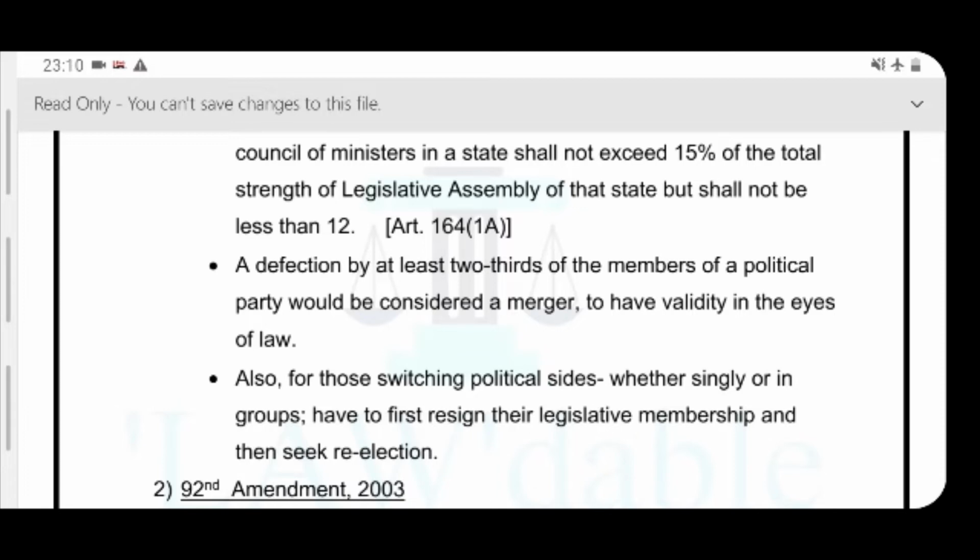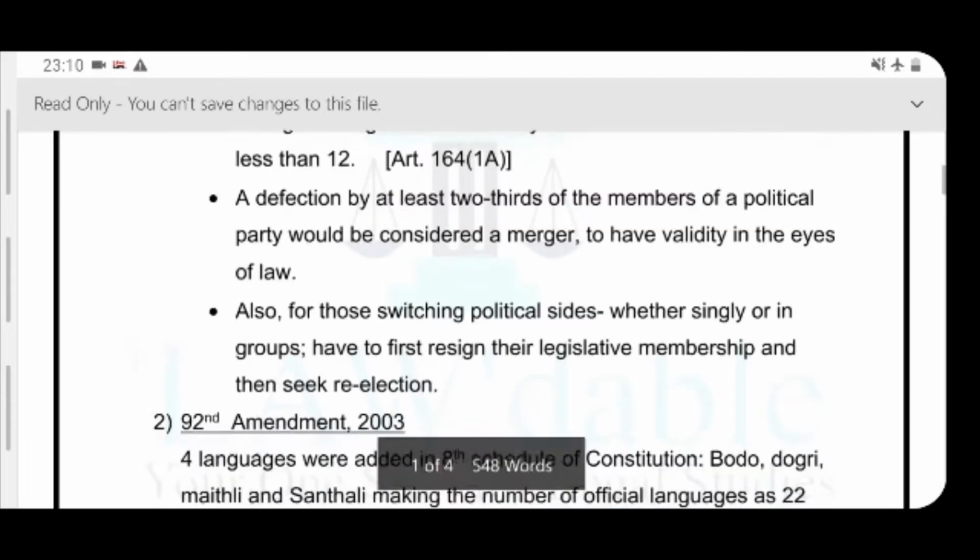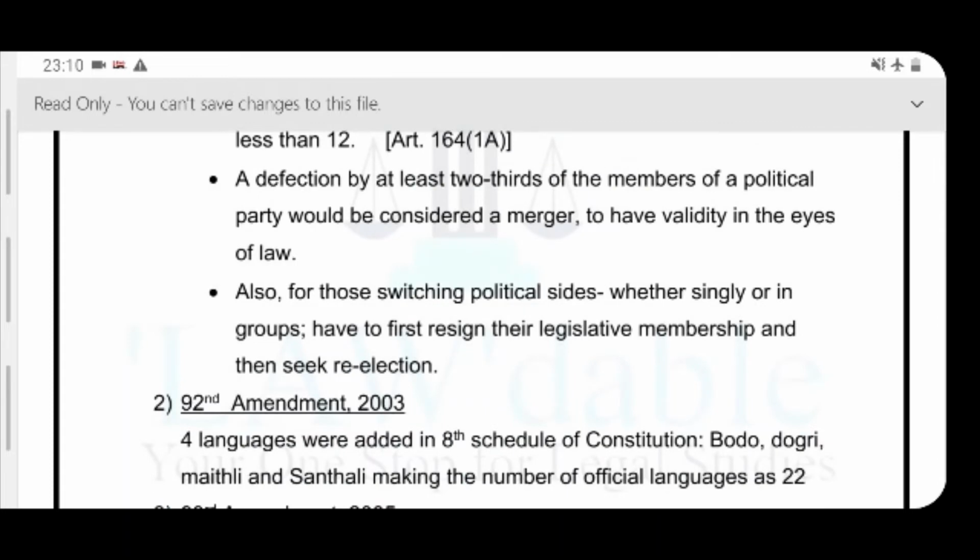Also, those switching political sides, like one person switching from one political party to another, whether singly or in groups, have to resign from their legislative membership and then seek re-election. It's not that they can enter the house without any new election. They have to go for re-election, then only it would be called valid.